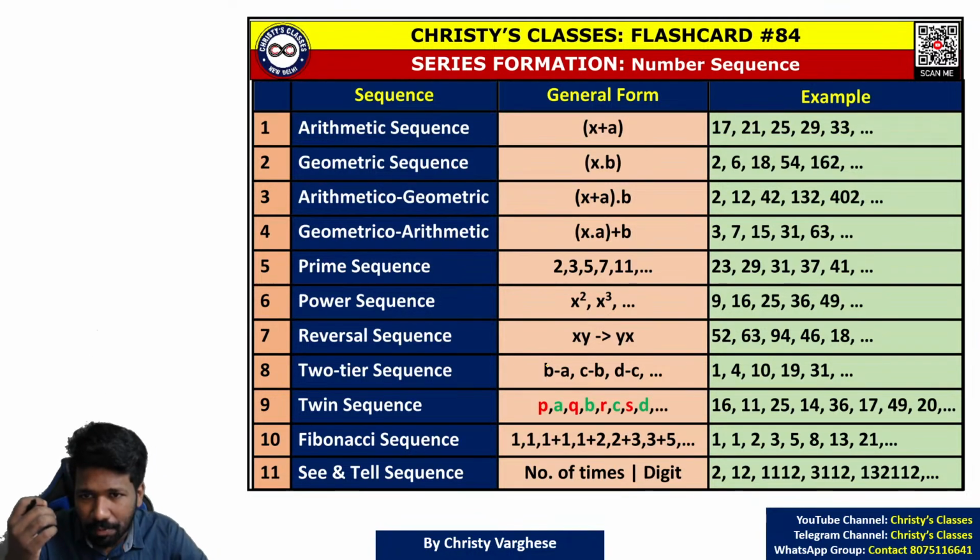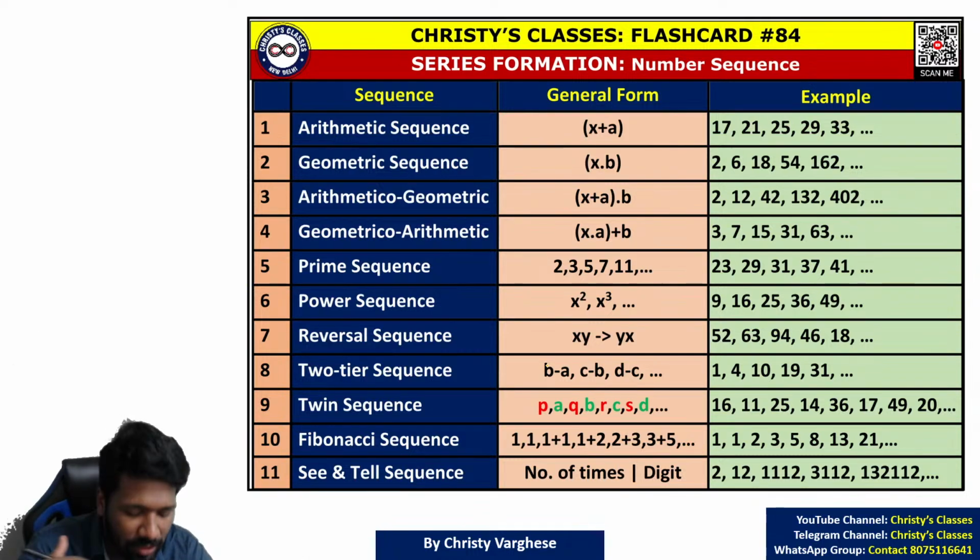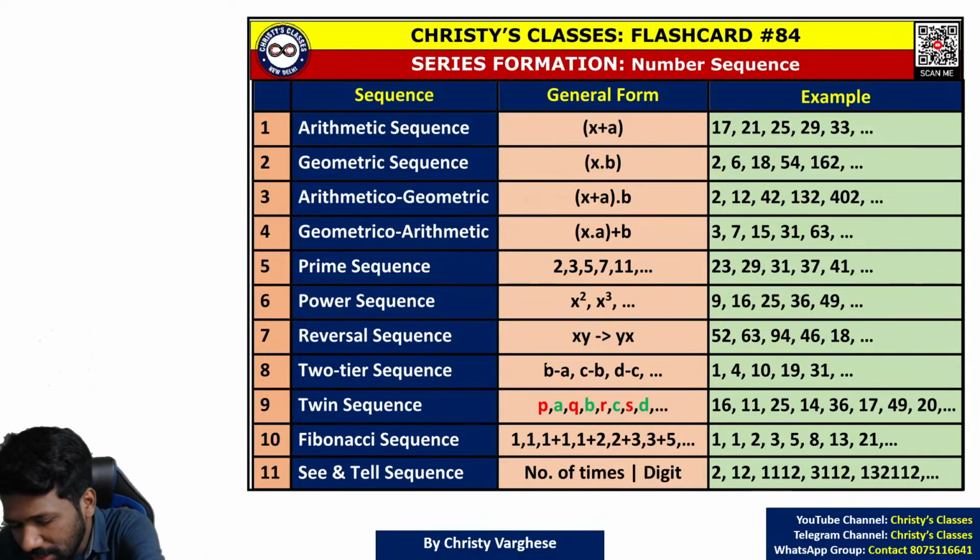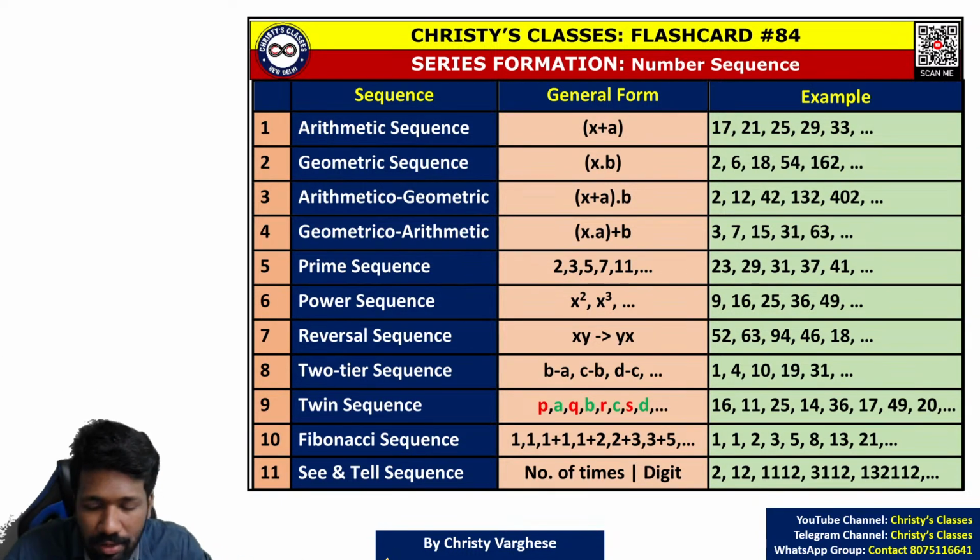So the major types of number sequence I will tell you. First one is arithmetic sequence. With this flashcard itself you will understand it. I have mentioned in brief all the things needed for number sequence in this flashcard only. So first is arithmetic sequence.